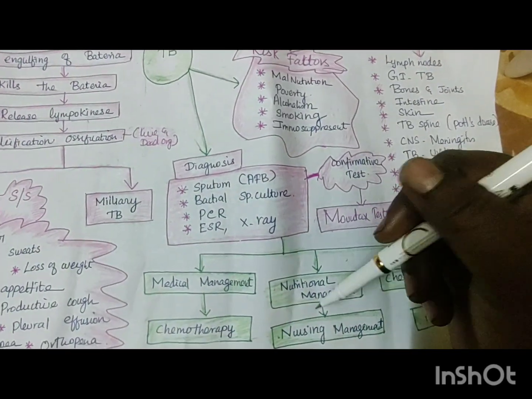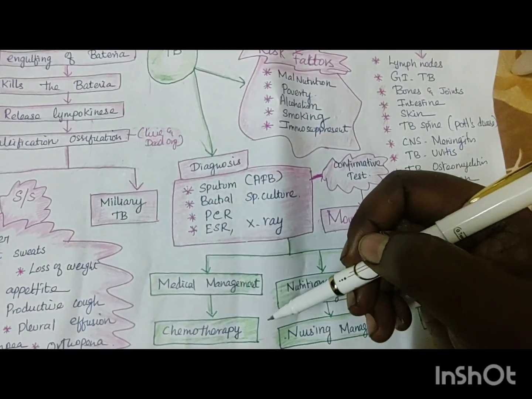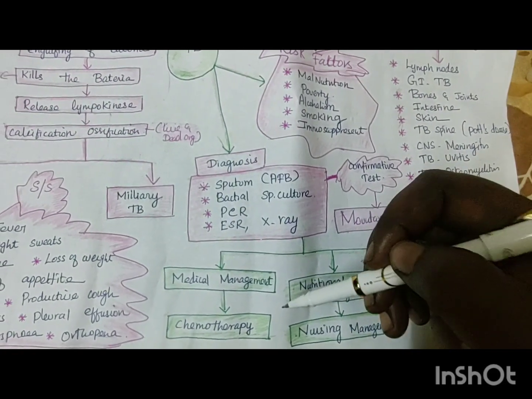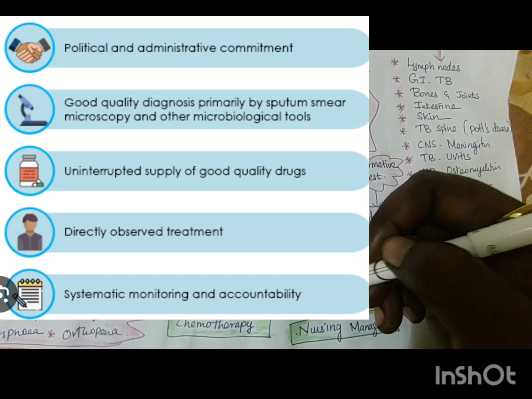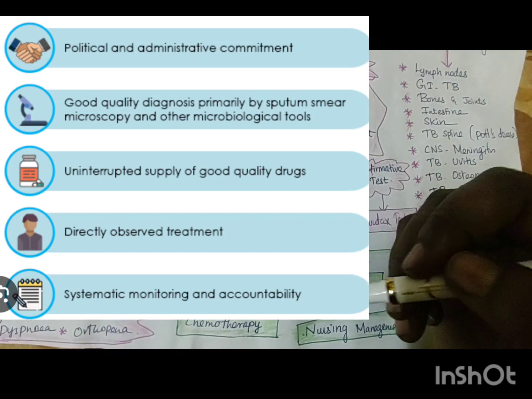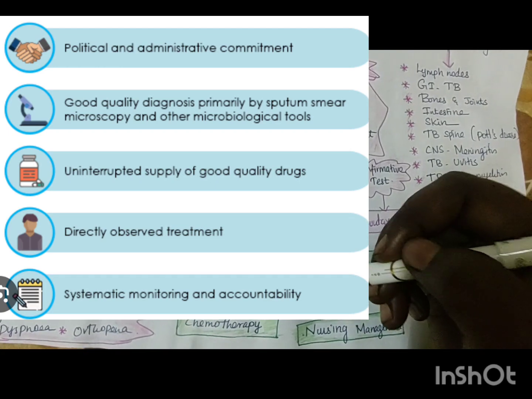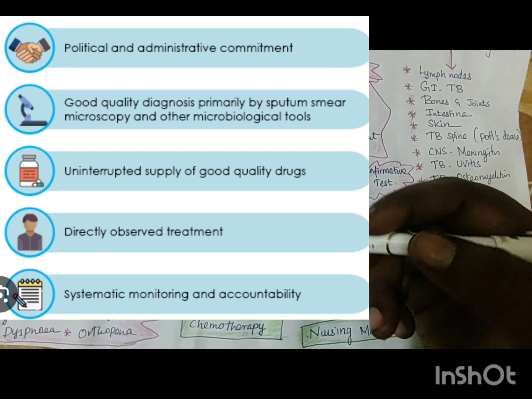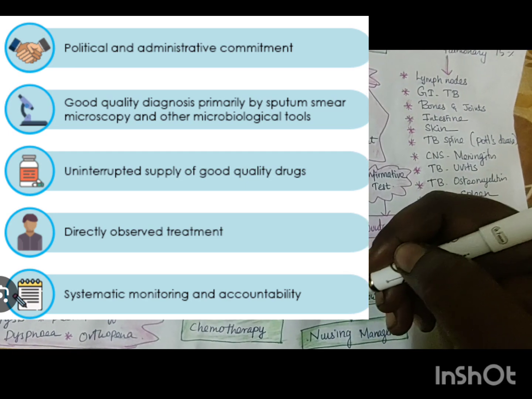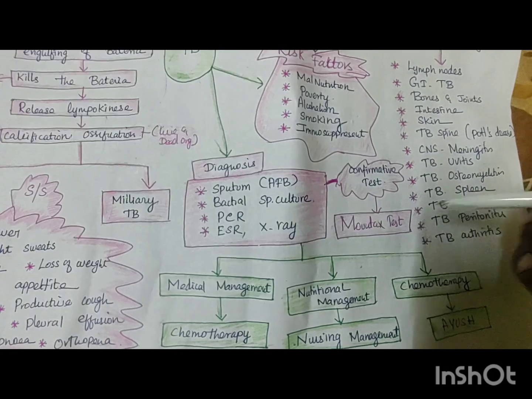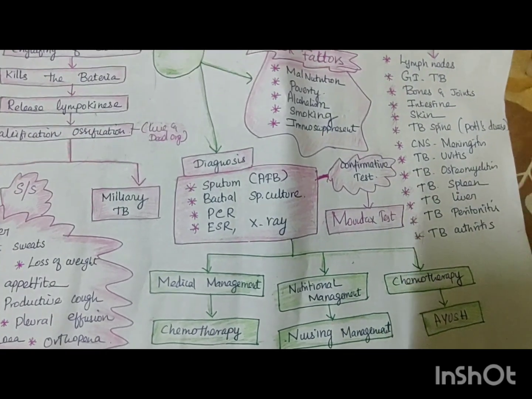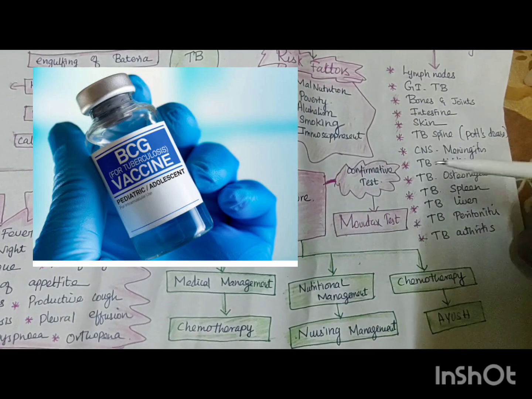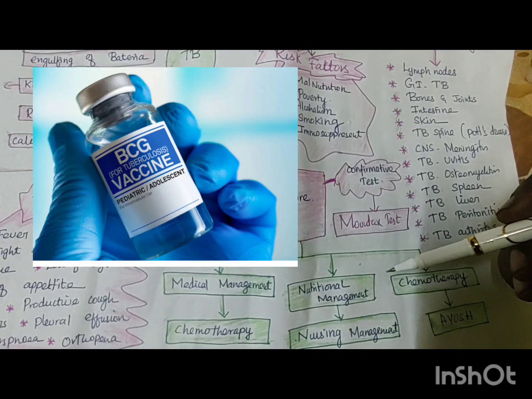Management will be the medical management, mainly chemotherapy. In chemotherapy, you have first line drugs, second line drugs, third line drugs, and mainly the government is giving the DOTS program, direct observation treatment short course. Now you no need to wait for 6-month courses. They are giving incentives, 1,000 rupees, to whoever is taking care of the patients, which motivates them. Within 3 months, TB is getting reward. It is no longer a killer disease, and as a preventive measure, BCG is the vaccine given as prophylaxis to prevent the future generation from being affected by TB.